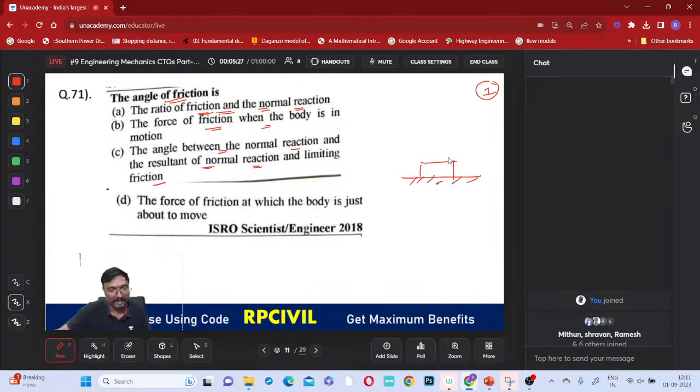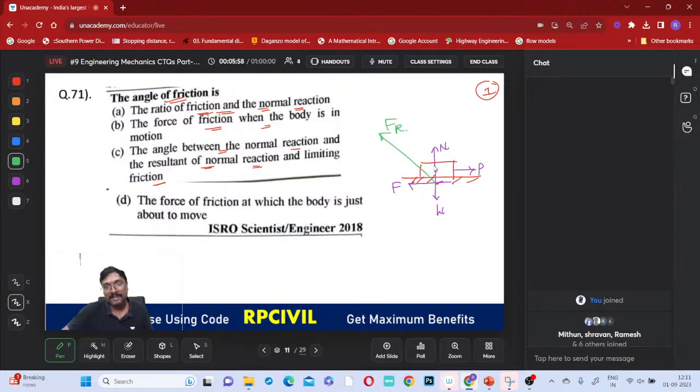That is your body, let us say. Let us consider this is the external force P applied, and this is how the backward friction will be applied. A normal reaction will act in this upward direction, since weight is acting in the downward direction. So there will be a resultant of this friction and this normal reaction acting here, that is your Fr.